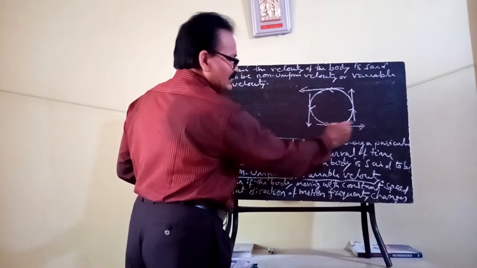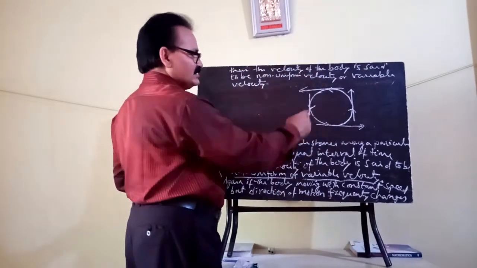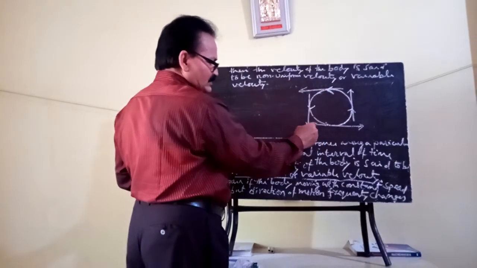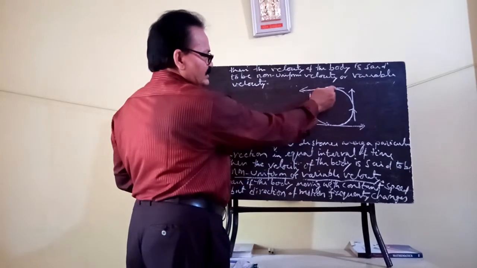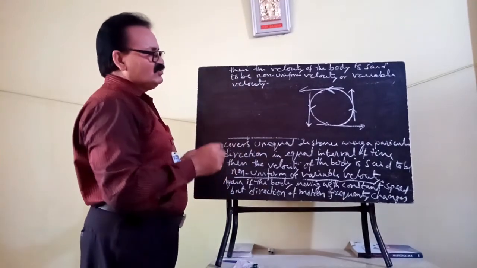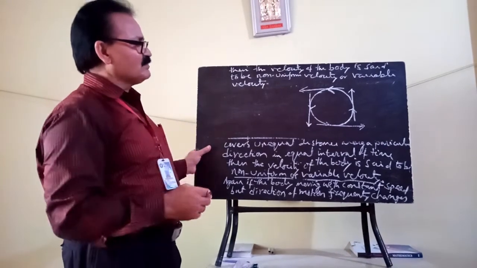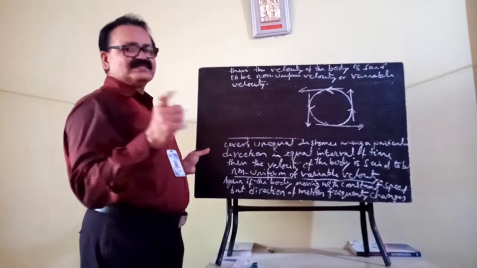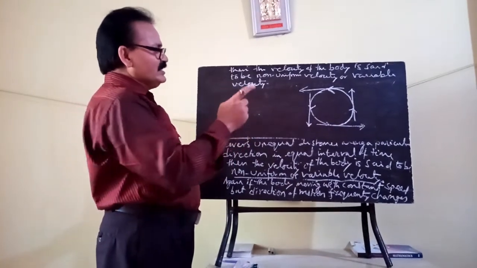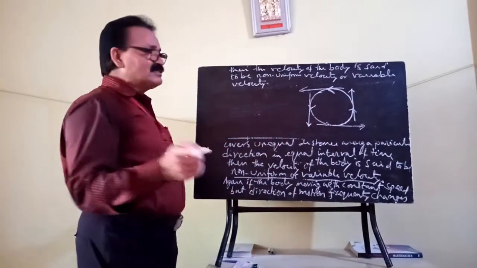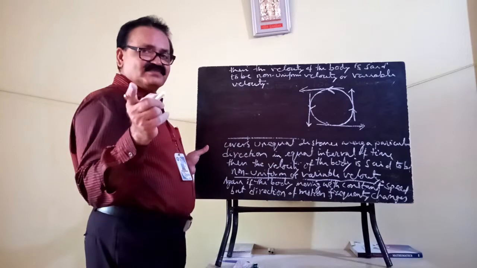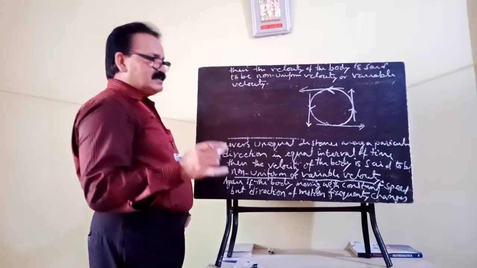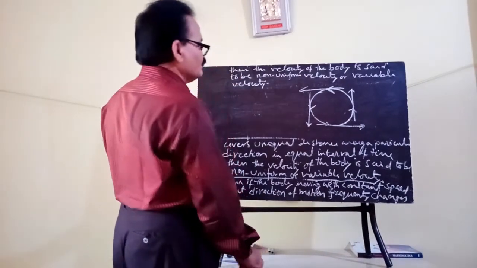So at this instant the direction of motion is along that direction. While it is moving in the anti-clockwise direction, you see the direction of motion is downward at this instant. When you draw a tangent on the circular path, at every instant the direction frequently changes. So even if the body is moving with a constant speed, due to the change in direction the velocity changes, so it is a variable velocity. Clear?